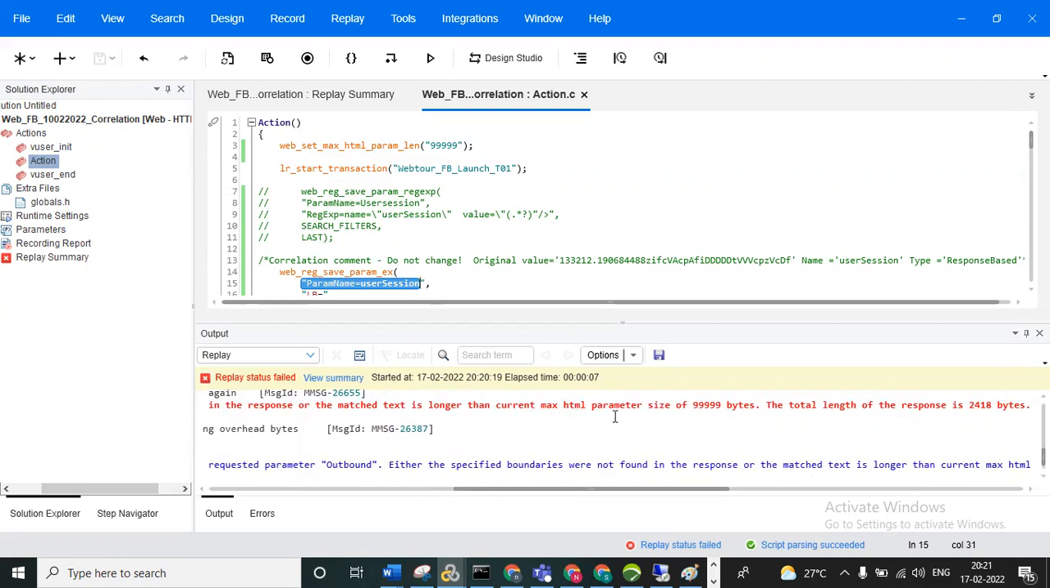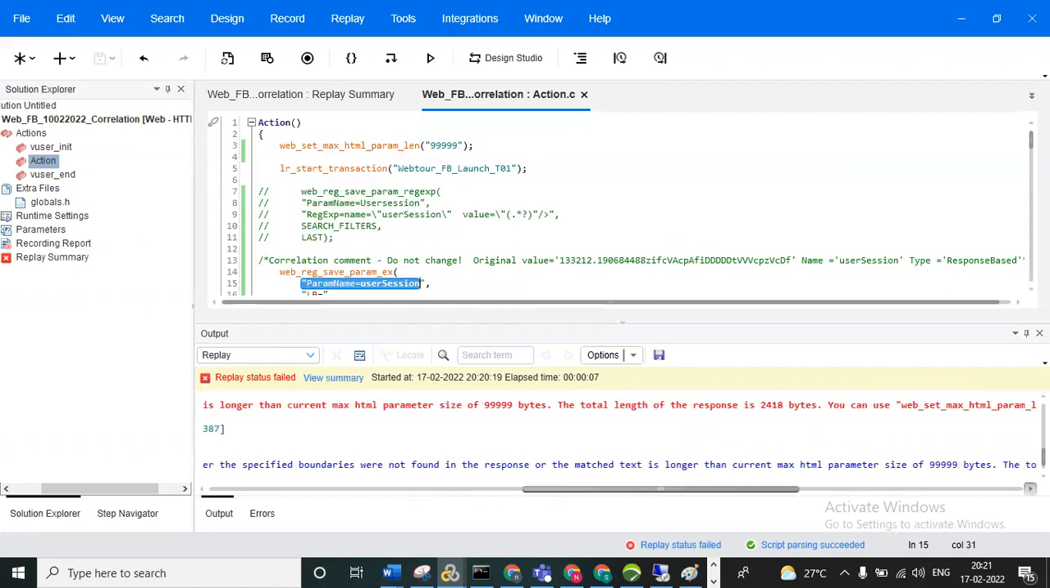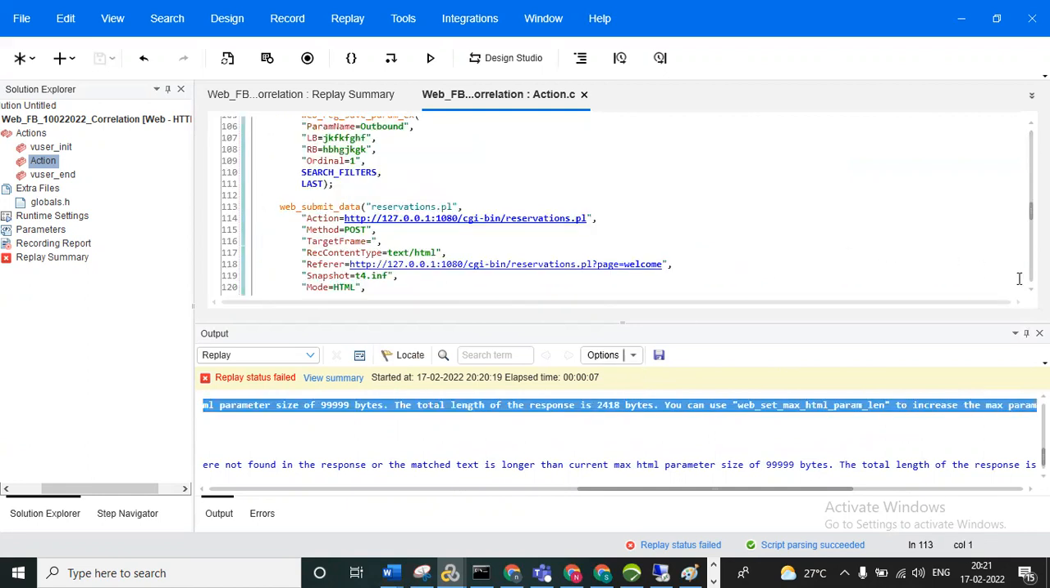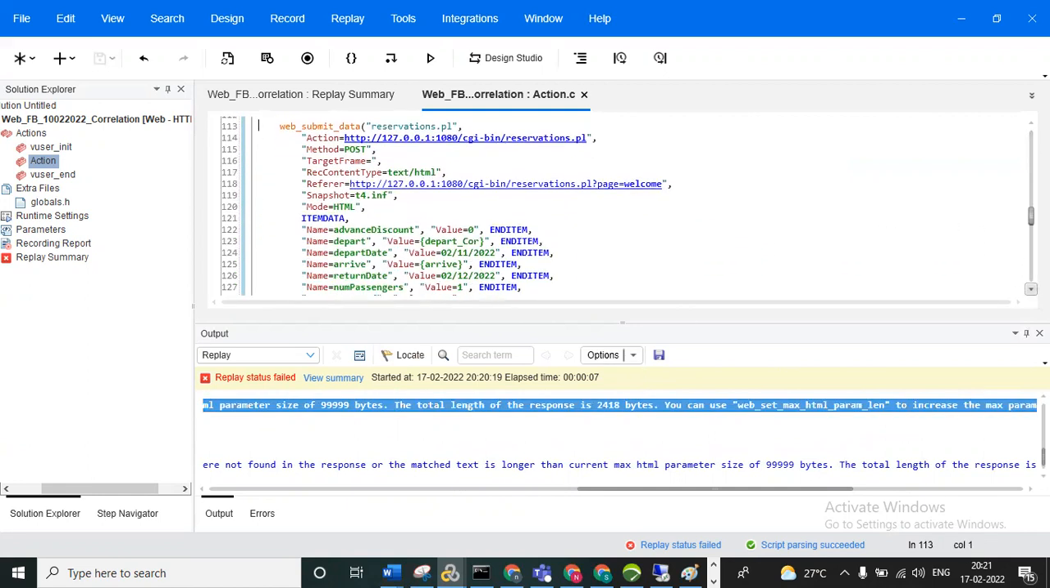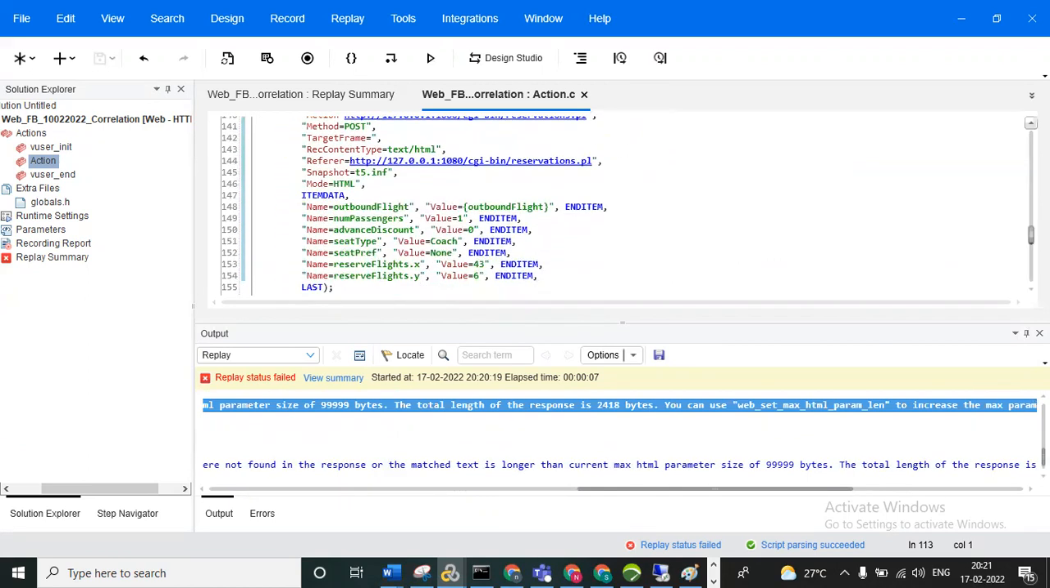Longer than the current max HTML param length. So the total length of the response is 2418, so you need to increase it. It is asking for more, so you need to use the web_set_max_html_param_len function. Then you can increase the maximum. So like this, we will get that error. Then you need to write the web_set_max_html_param_len function and try to execute. So everyone fine with this?